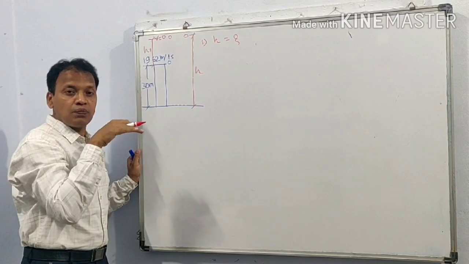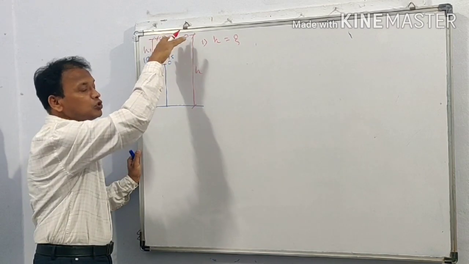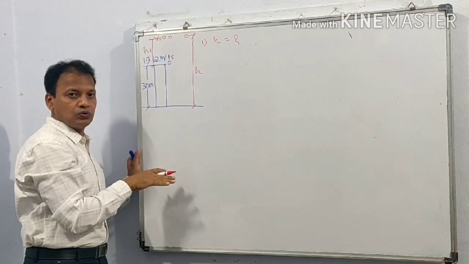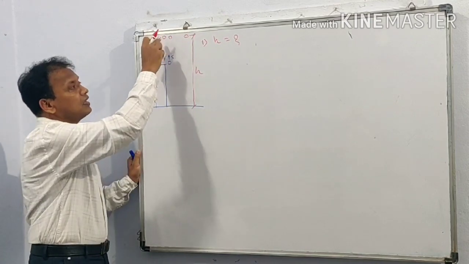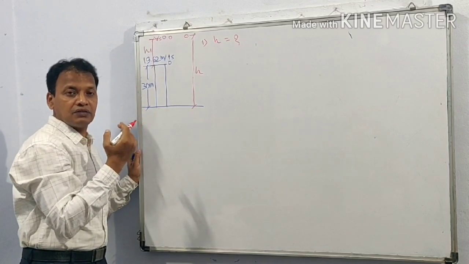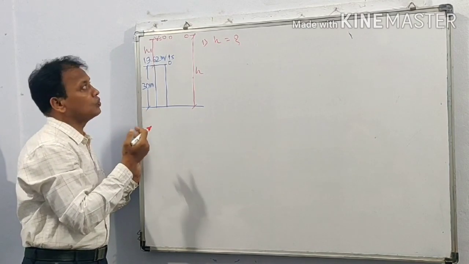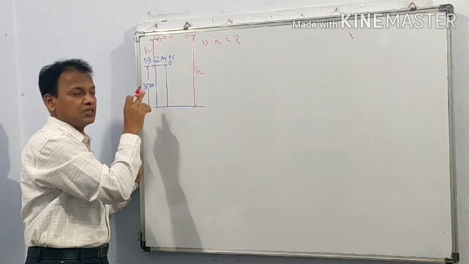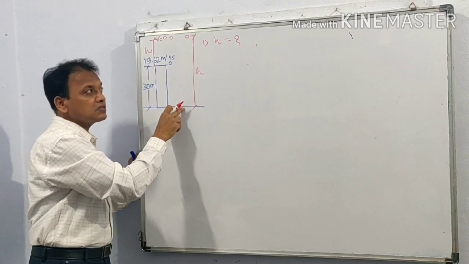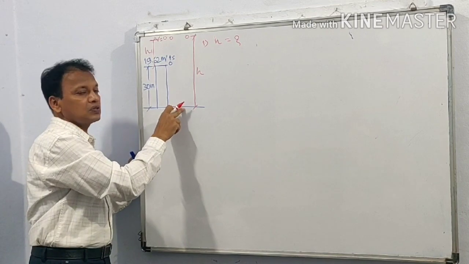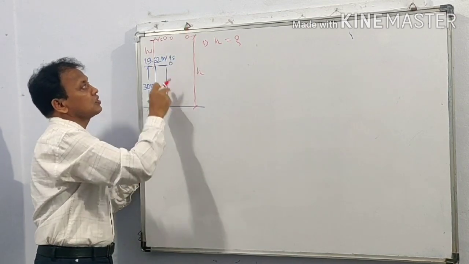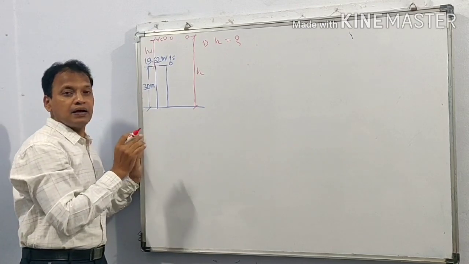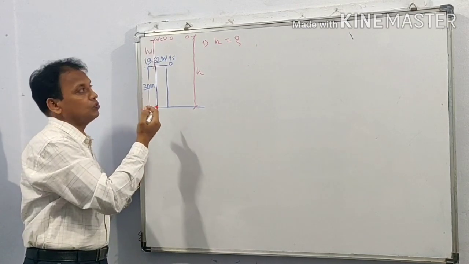The object will stop momentarily at that position and then will start falling down. So this height where the velocity will become 0 is the maximum height attained by the object, and we are asked that height from ground level. So this is h, and let this height be h1. So maximum height attained above the ground.